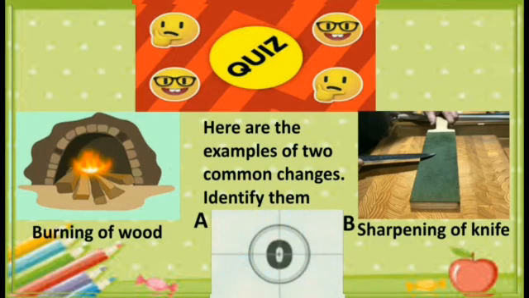Now, let me tell you the answer. Picture A is a chemical change because in burning of wood, the wood changes to ash. That means a new substance is formed and we cannot turn the ash into wood again. Picture B is a physical change. Sharpening of a knife is a physical change because here no new substance is formed. It is also a temporary change because a sharpened knife can again become blunt.